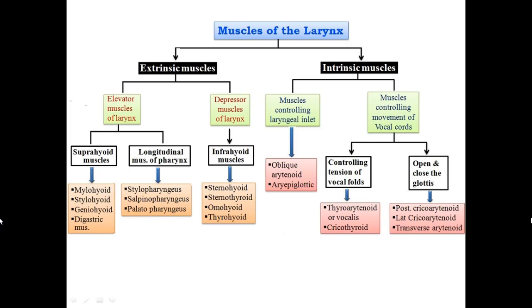This flowchart will give the exact information about the muscles around the larynx. The muscles are divided into extrinsic muscles and intrinsic muscles.